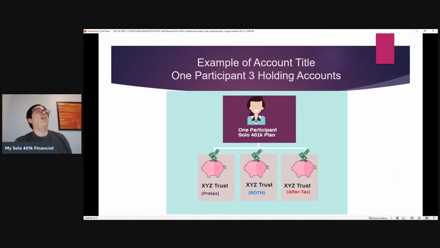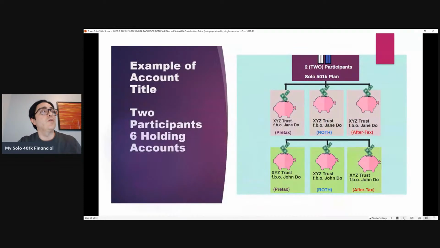With the last few slides, we wanted to give some illustrations of how the different account setups might look. In this illustration, we have a one-participant Solo 401k where the person has pre-tax, Roth, as well as voluntary after-tax Solo 401k funds. So they end up with three different sub-accounts. It could be three different accounts at Fidelity, a bank, or Schwab, whatever their choice is.